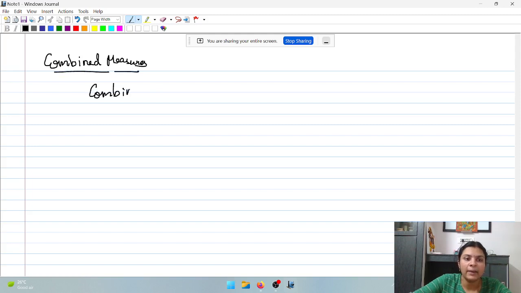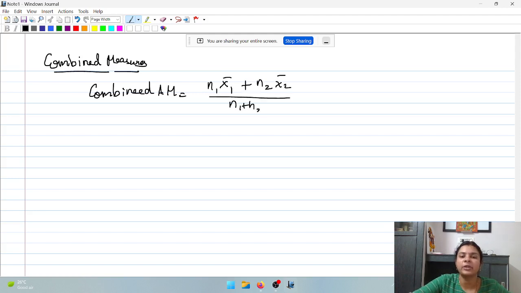One is the combined arithmetic mean formula. What is the combined arithmetic mean? Where arithmetic mean of two groups or more is given and you want to find out the combined arithmetic mean, which is n1 into x bar 1 plus n2 into x bar 2 divided by n1 plus n2. They can give you either the combined value or individual values and ask you to calculate the combined value, right? Now remember, whenever n1, n2 is not given in the question, assume total n as 100%.